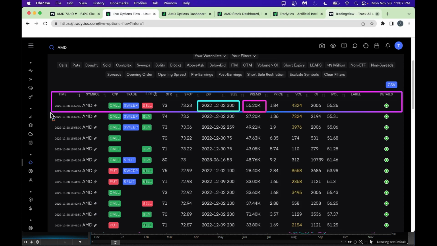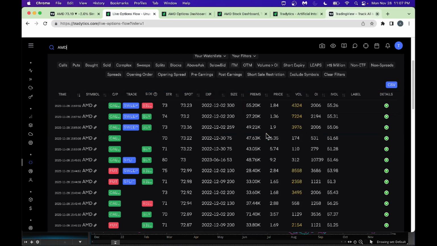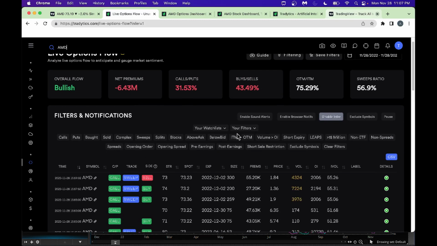Then we've got a few bullish calls here. We've got a sweep here, buying the 73, almost at-the-money strike, again for December 2nd, and they're spending a good amount of money here. Look, the bullish premium is more than the bearish premium, at least here. So overall, it's kind of mixed, but the overall flow itself is bullish. But look, net premium is negative, so that's not a great sign.